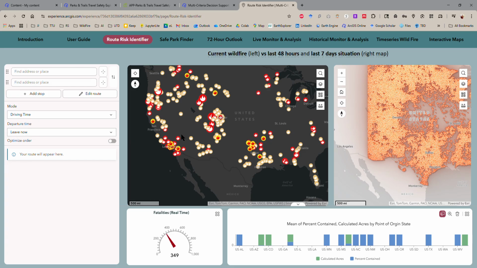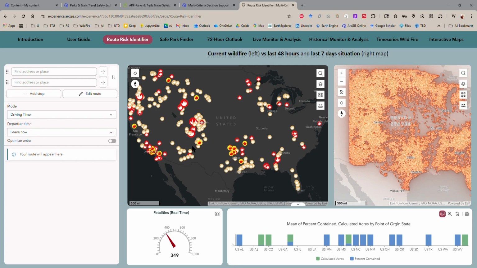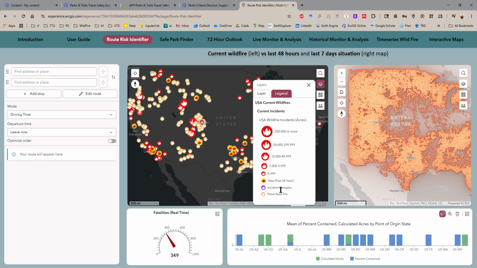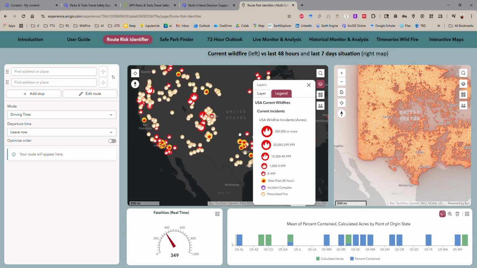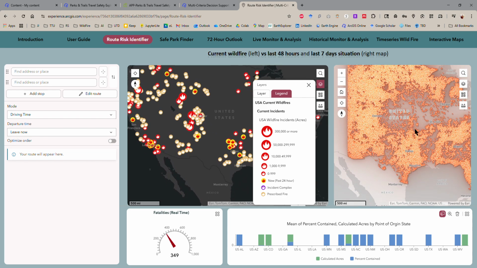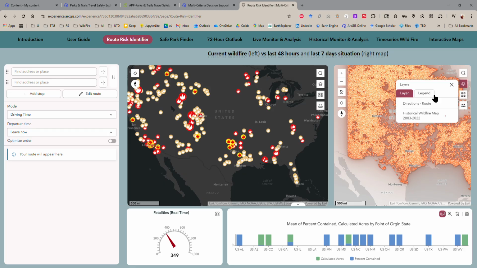On the left side, these are the current wildfires, and the legends here help you see how much area is burned and how risky it is. This is your main map, the darker one, and when you move or zoom here, the map on the right-hand side moves. You have your layers here. You can change the layers as well in this map.